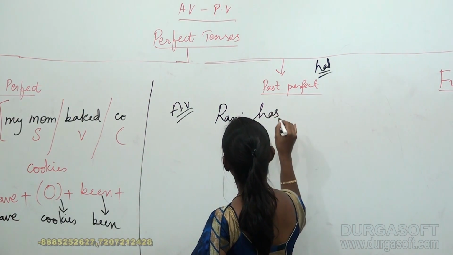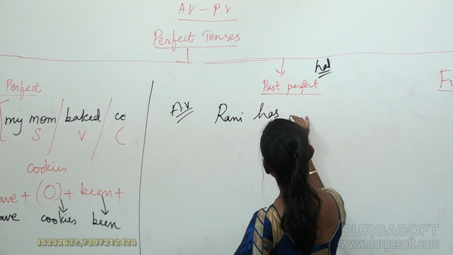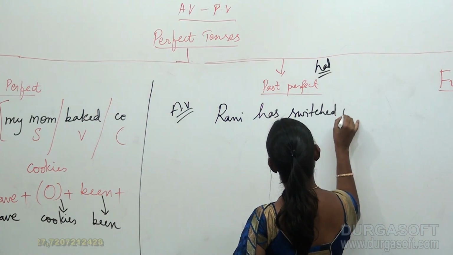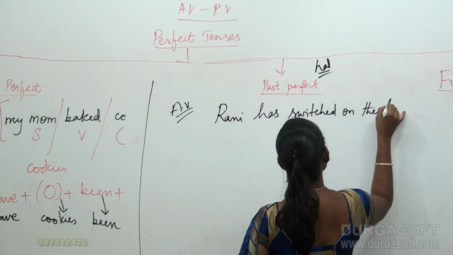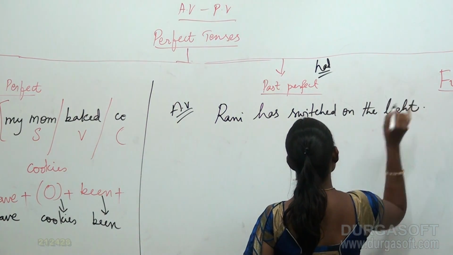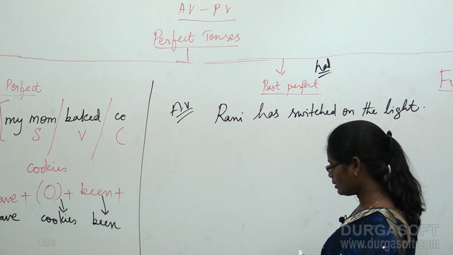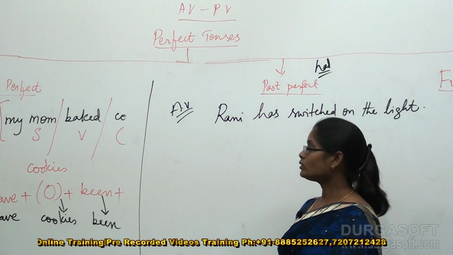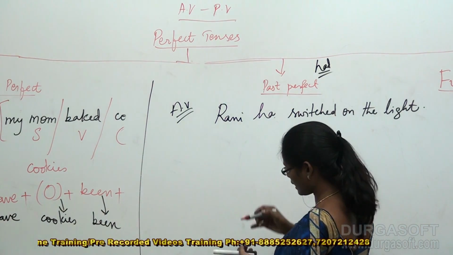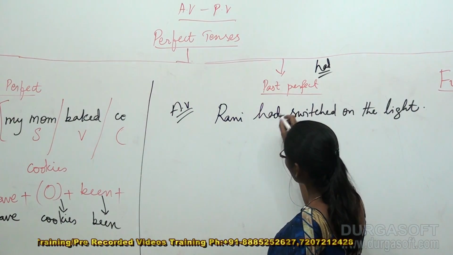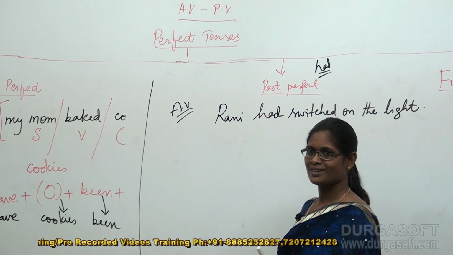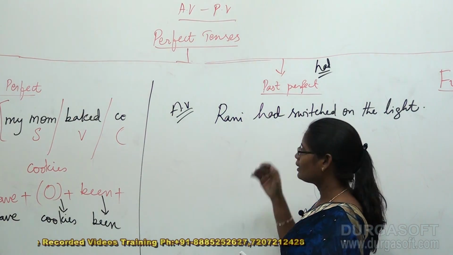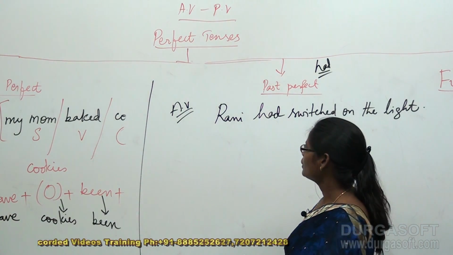Rani has switched on the light. This is my example. Rani has switched on the light, and I'm supposed to take had. Yeah, Rani had switched on the light, because had indicates past perfect. So I happen to take had now.